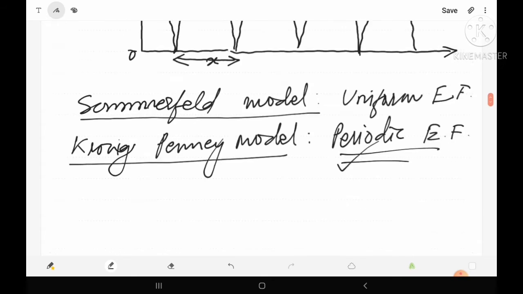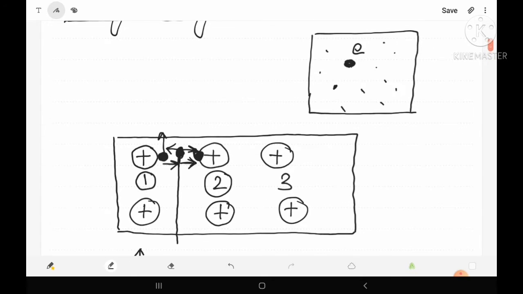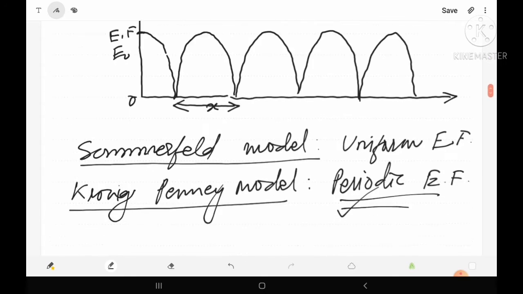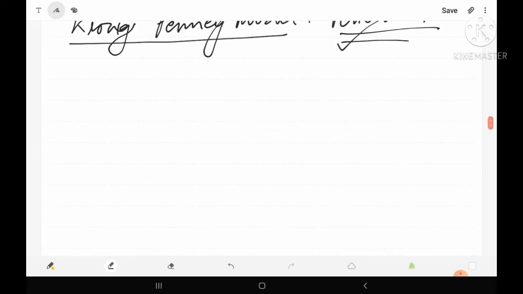Because inside the solid, work will be done upon the free electron by these atoms. That's why its potential energy will be negative. Now let's see how the potential energy will vary for the free electron. So first of all, let us try to write the potential energy of a free electron.